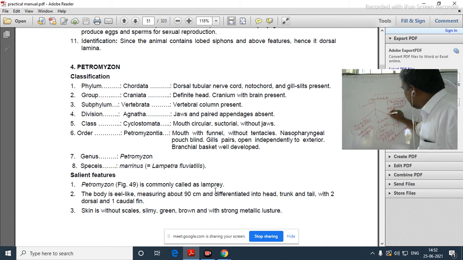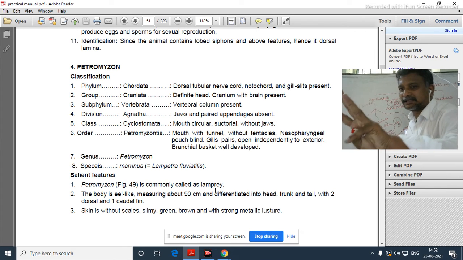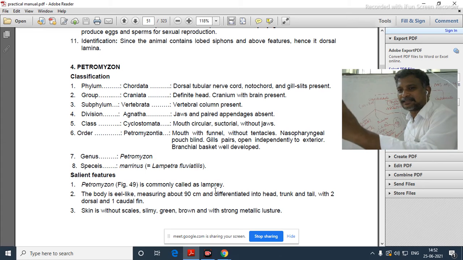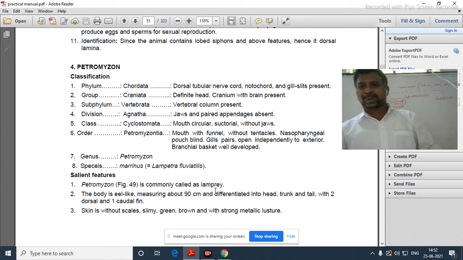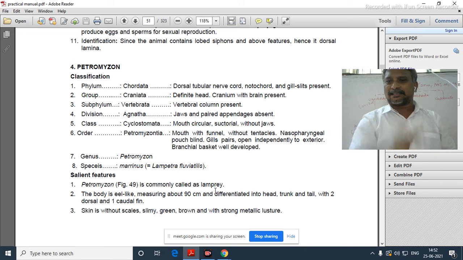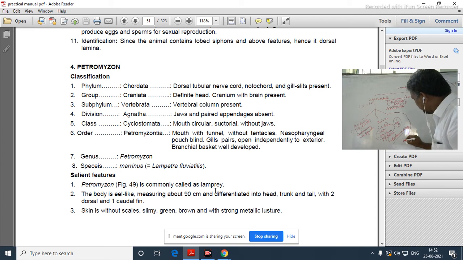Now come to the other class, because there are three classes. Three classes are there. Larvaceae.